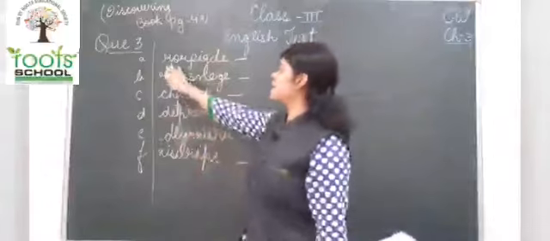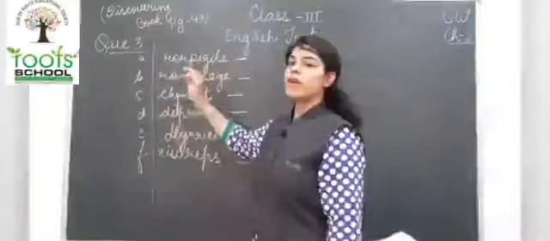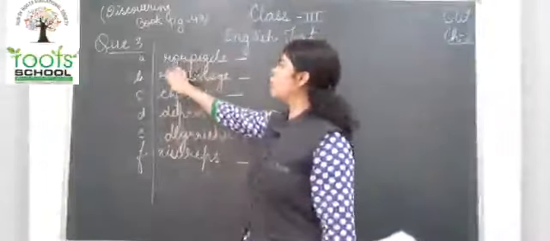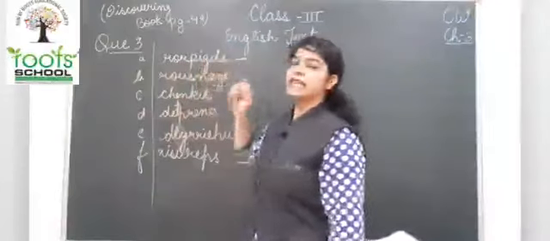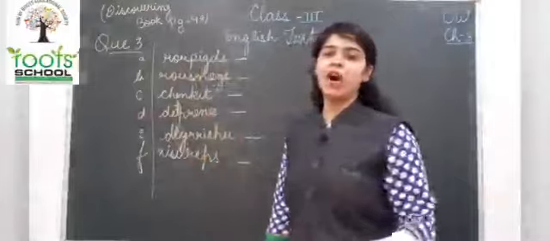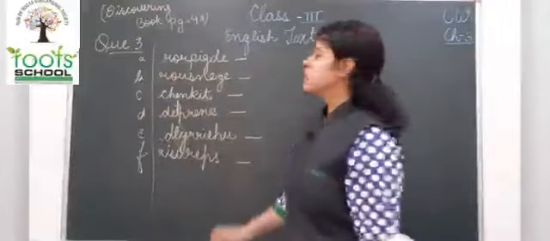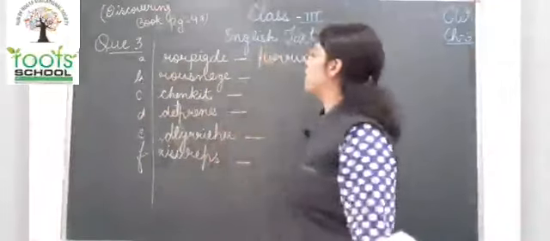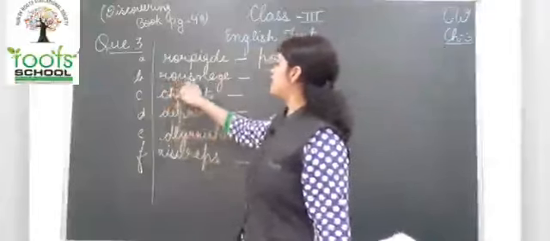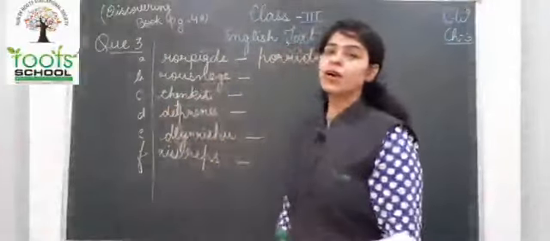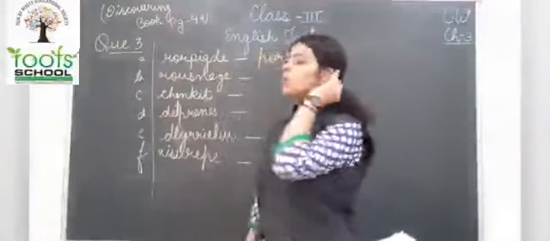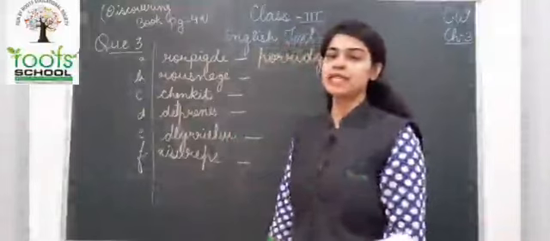Yes, you can see. This word says porridge. P-O-R-R-I-D-G-E. So we can find all the letters of porridge. Now the next one is R-O-U-S-N-E-G-E. So what word can be made with this?